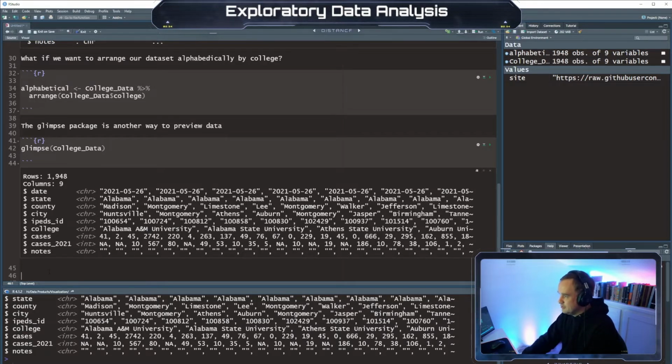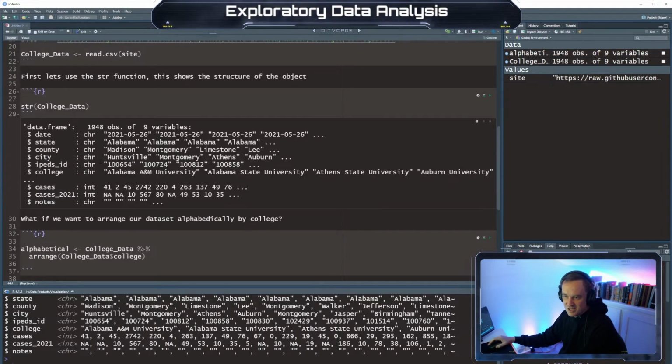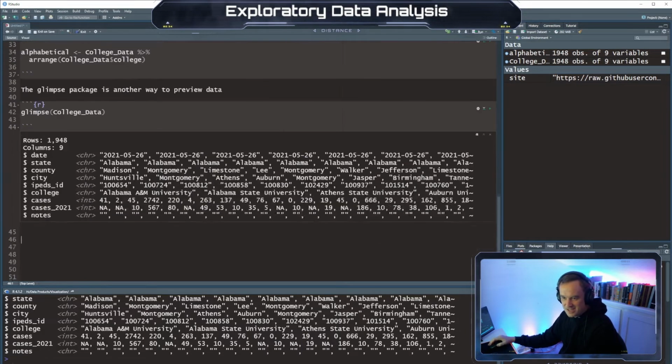Okay. So, I mean, structure, and if you compare structure in this, they're similar, just different layouts of how you want to look at it. We can also subset with select.